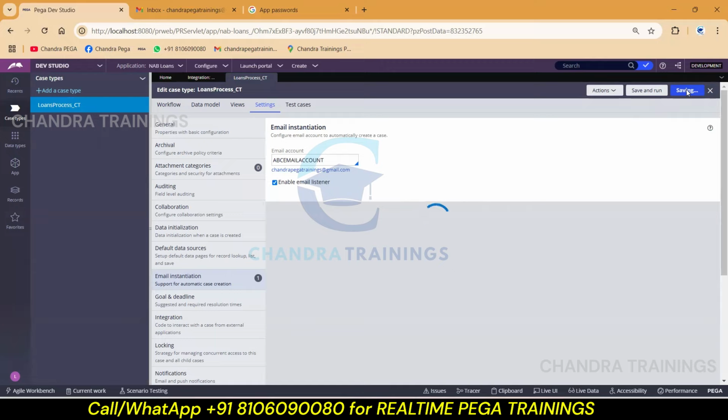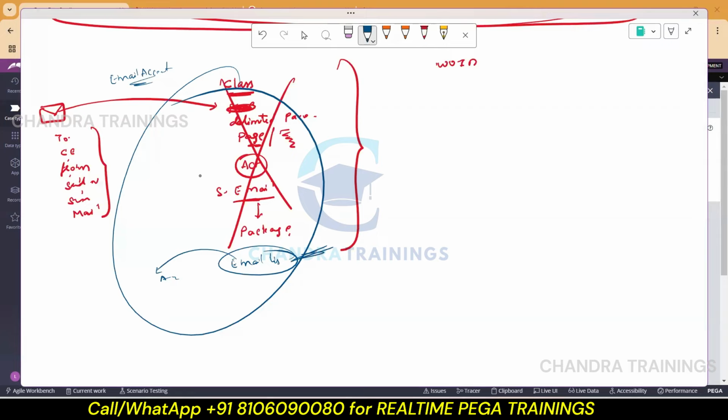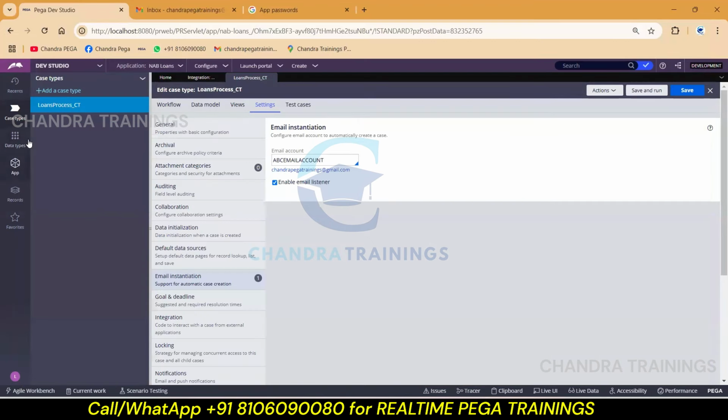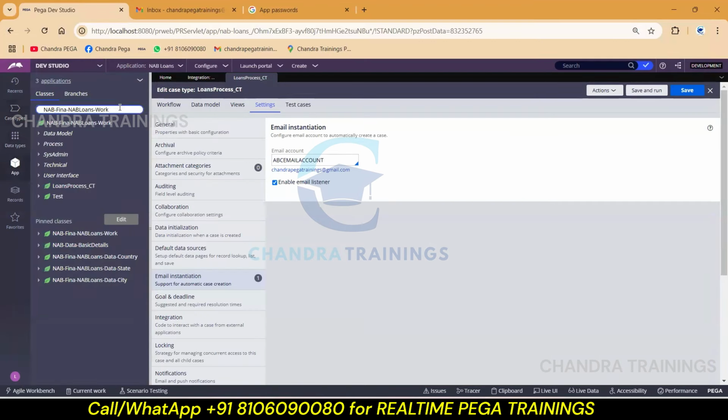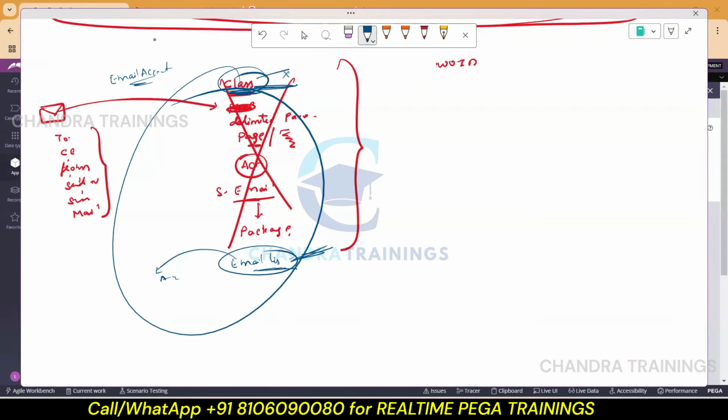created. And class, generally class should be created, right? Email listener will be there. Class should be created, but class again, it need not be there. So this email listener design is about generating the work object ID. Its respective class is already there. So whatever the case type class we have, the same thing will be picked up. So no extra class creation.